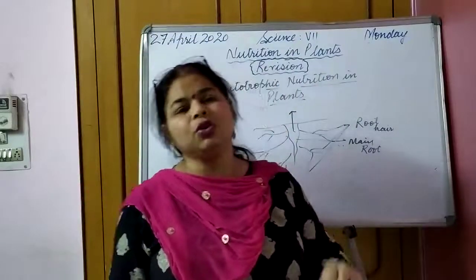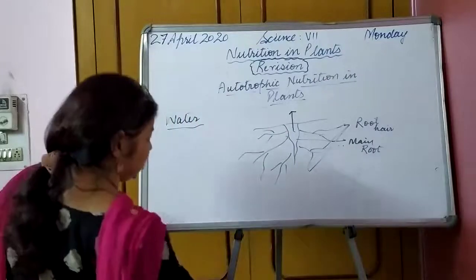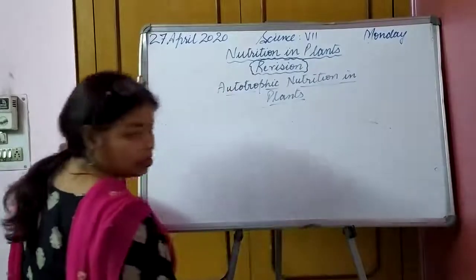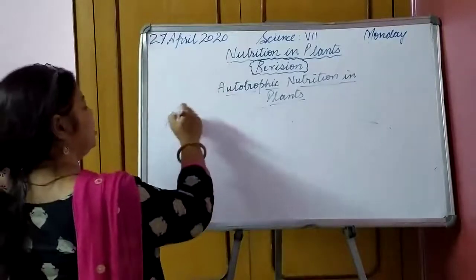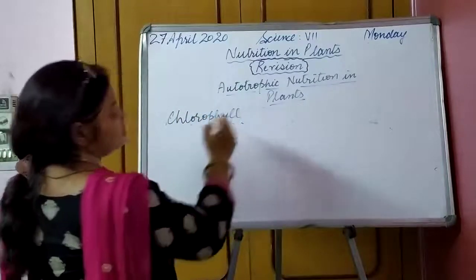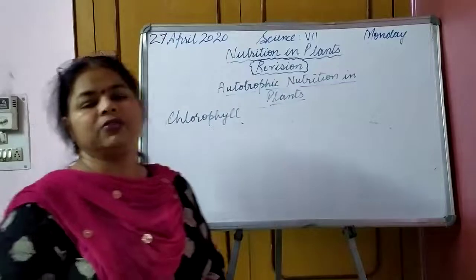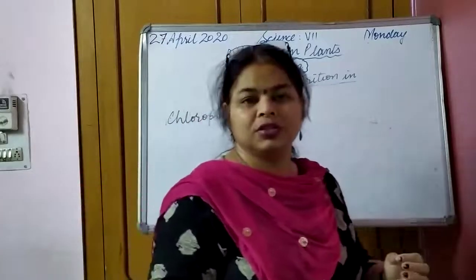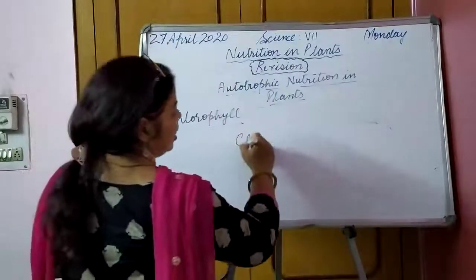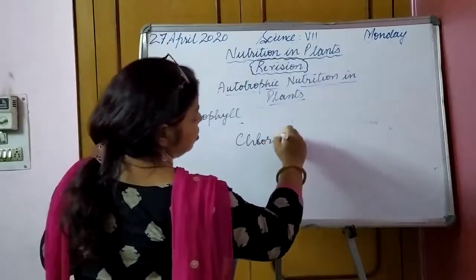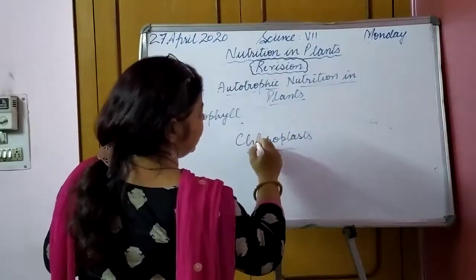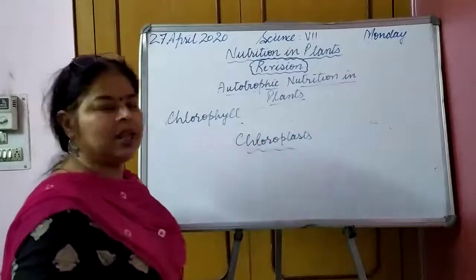Then comes chlorophyll. The next thing required for photosynthesis is chlorophyll. From where does chlorophyll come? Chlorophyll is a green pigment already present in the leaves, in tiny structures present in the cells that we call chloroplasts.